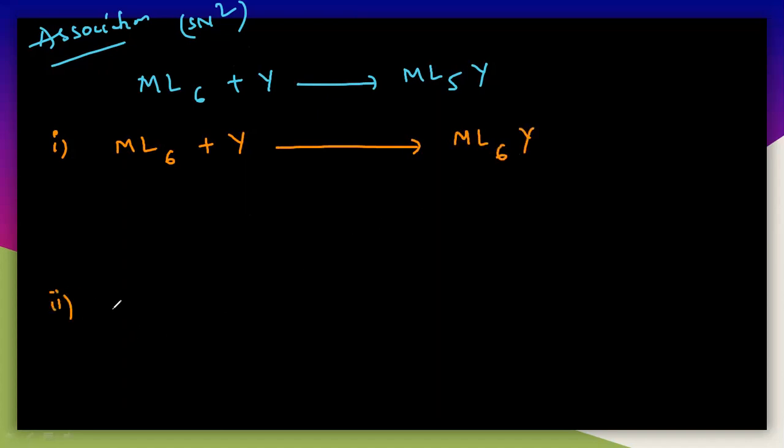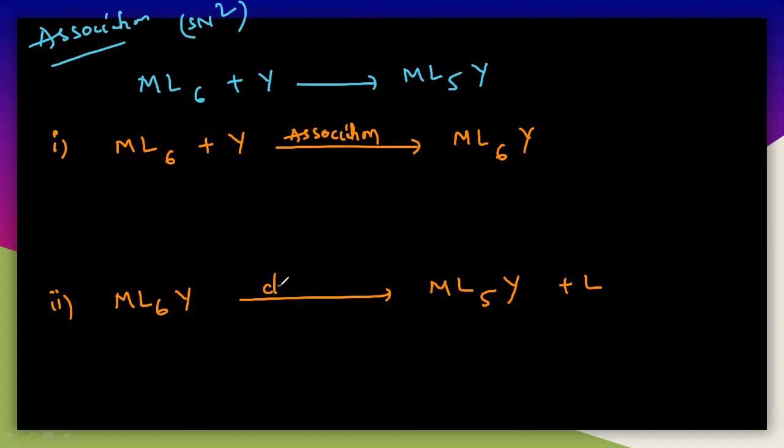In the second step, ML6Y undergoes dissociation of the leaving group, giving ML5 and Y. So see what is the difference. Here the first association will take place. That's why it is called an association reaction. Then there is dissociation, because the leaving group, L, is dissociated from here.